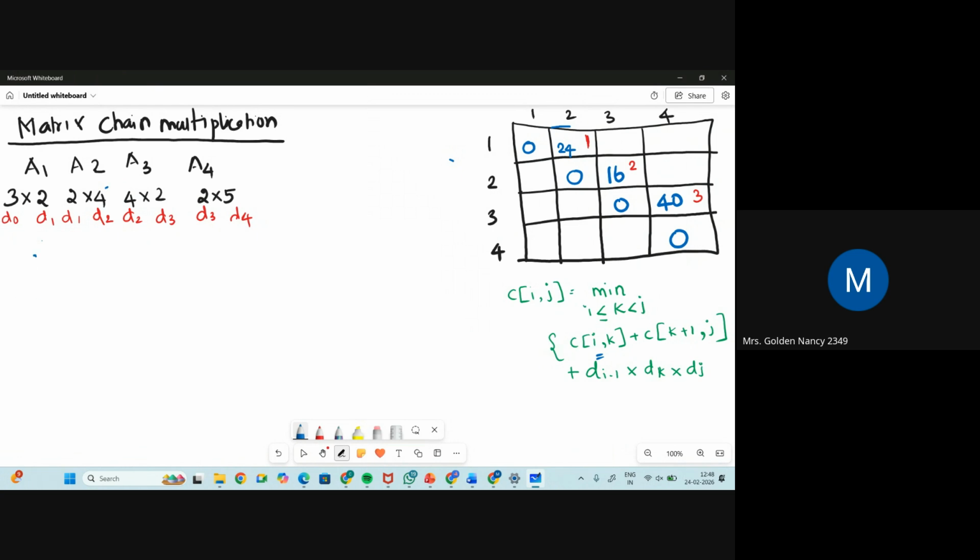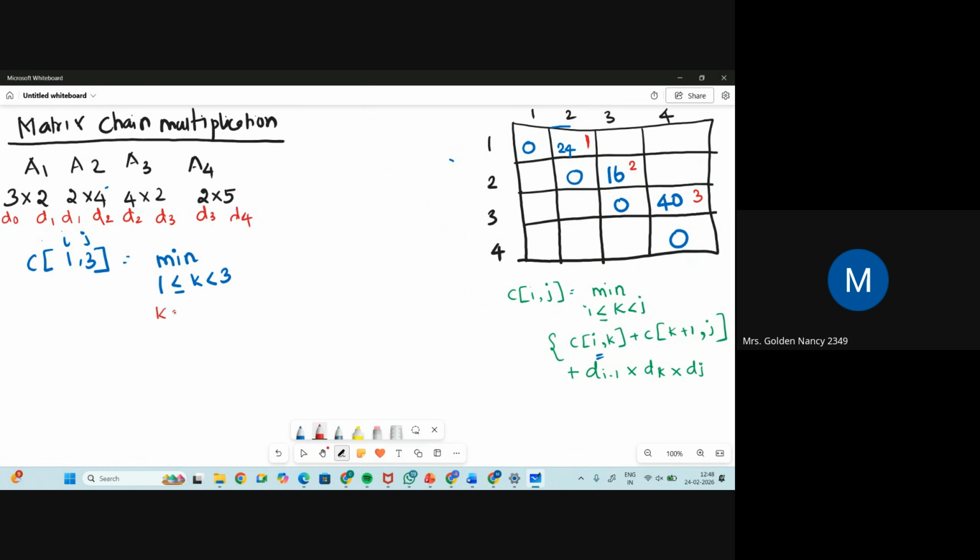So it will be C of, what is this box's value? 1 comma 3. How to solve it? The same formula. This is I, this is J. Minimum of, what is the value of I now? I is 1, less than or equal to K, less than J. What is the value of J? 3. So what will be the value of K?